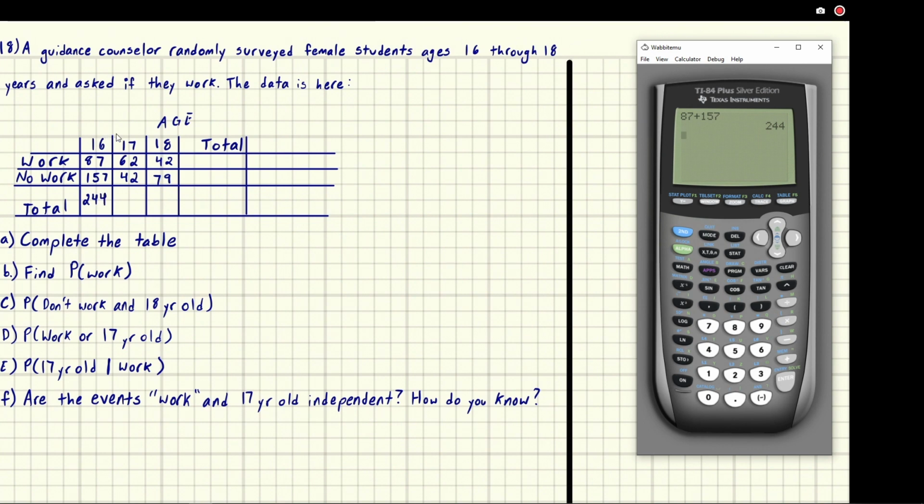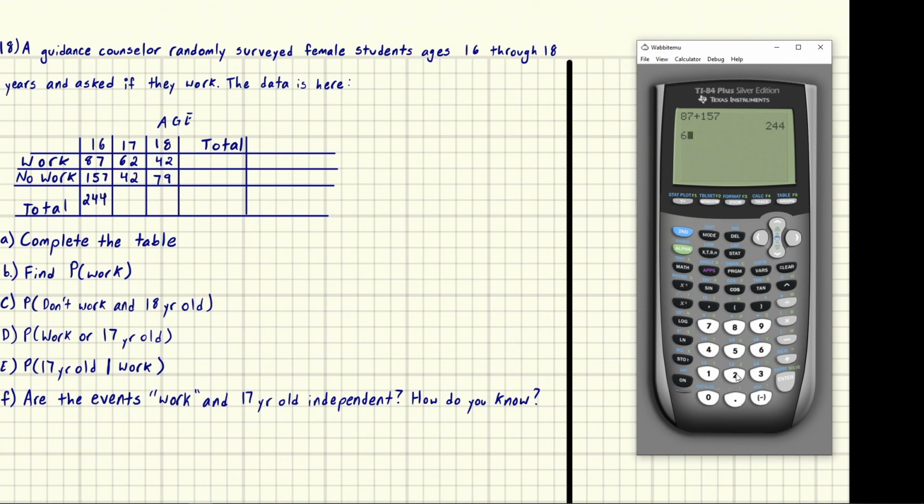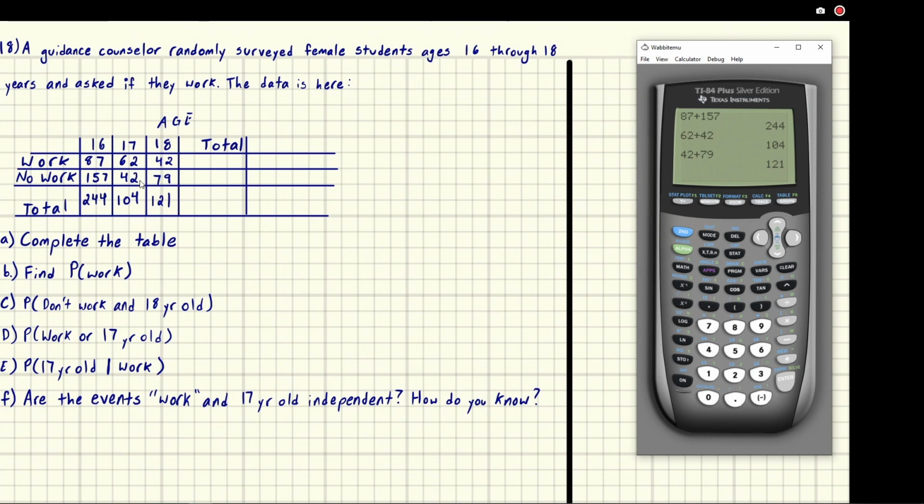Next, for 17 years old, we have a 62 and we've got a 42, and we get 104. And then we do the next one. That's going to be 42 plus 79. That gives us the total going downward at 121. Let me change to black here. All right, so now we want the totals going across.